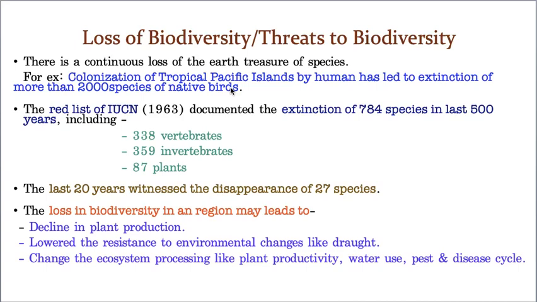So such species are lost due to over exploitation or natural calamities or other reasons. It is a great loss for this world. So there is a continuous loss of Earth's treasure of species. That's why I used the word treasure. For example, colonization of tropical Pacific islands by humans led to the extinction of more than 2000 species of native birds. So 2000 species of native birds were lost.